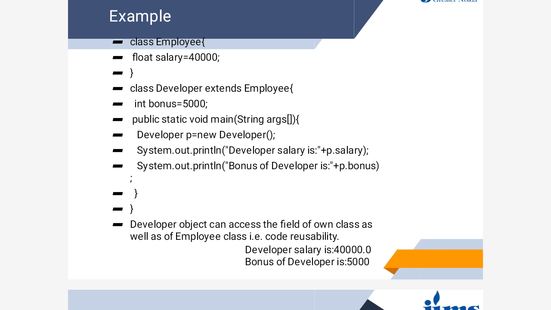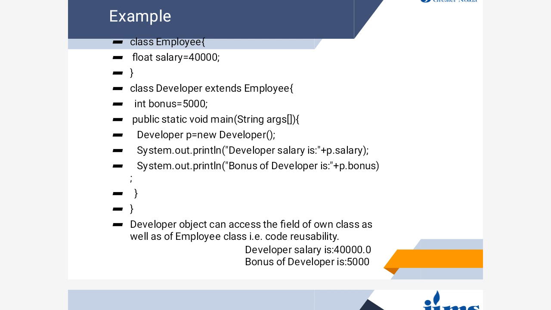Again, we will understand this with the help of another example. There is one class, Employee, and it contains one instance variable, salary, and its type is, say, float. This is a general property which will be accessed by all the child classes.